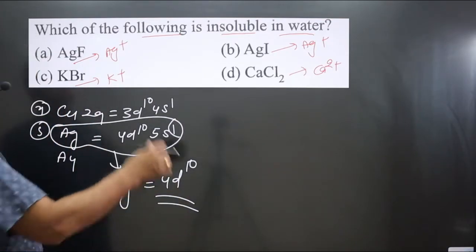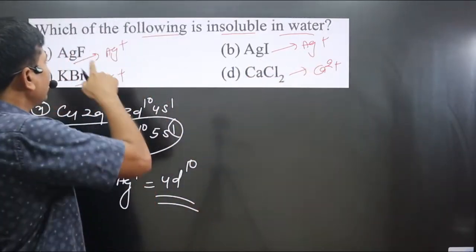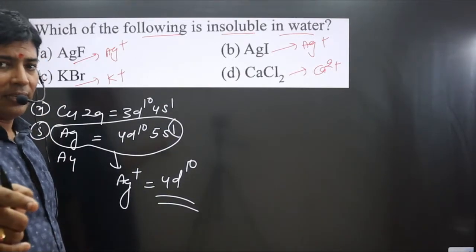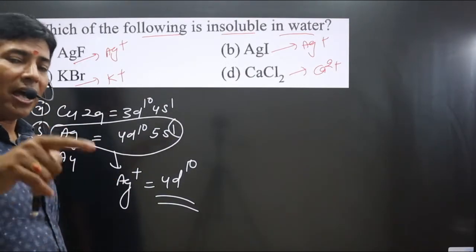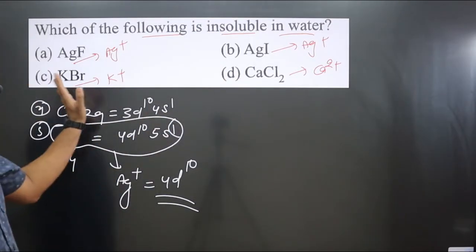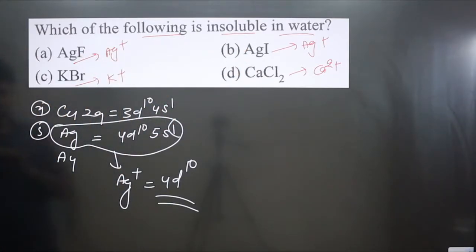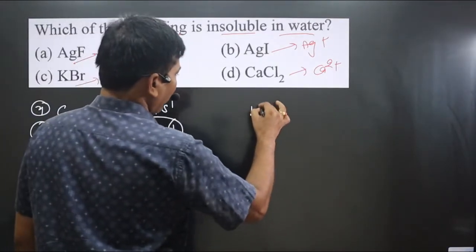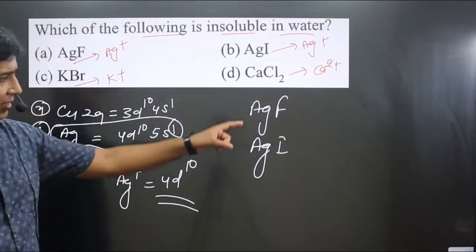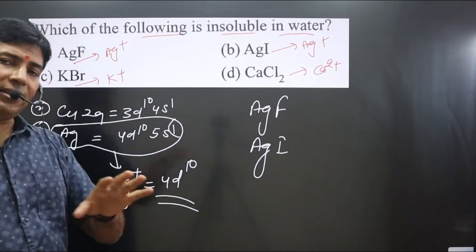So you can see in this case also Ag+, in this case also Ag+, means in these two cases metal cation is having pseudo inert electronic configuration, hence having more polarizing power, having more covalent character. So we eliminated these two options. In comparison to these two, they are highly covalent by nature. We have two, we need only one option. So we have AgF and then we have AgI. In this case pseudo inert electronic configuration, in this case also pseudo inert gas electronic configuration.